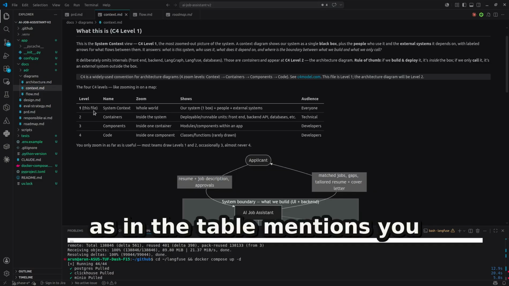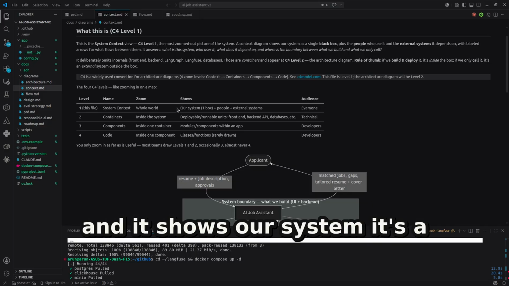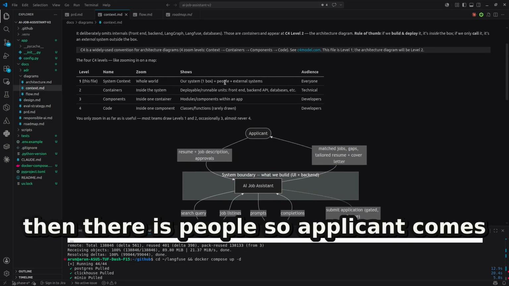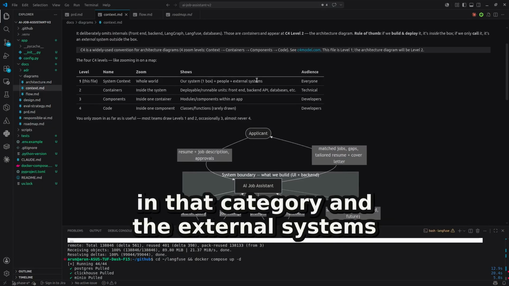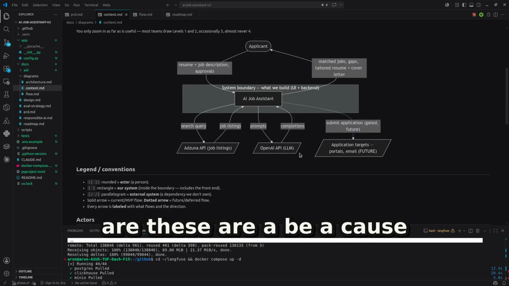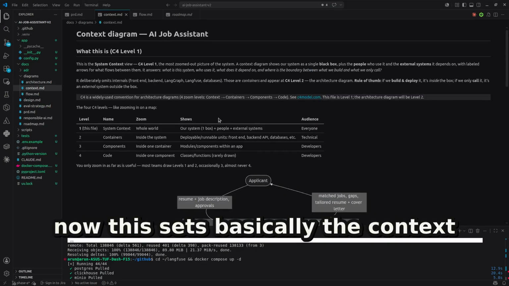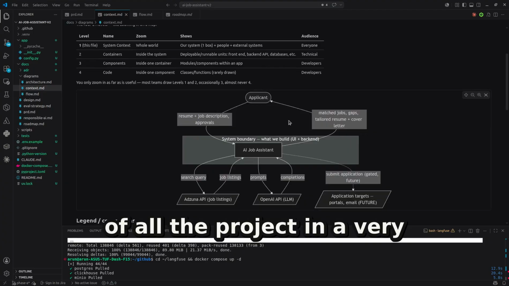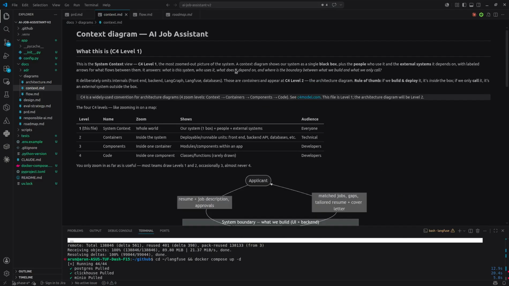As in the table it mentions here, the zoom is at the whole world level, and it shows our system. It's one box here. Then there are people, so the applicant comes in that category, and the external systems are these API calls. Right. Now, this basically sets the context of the project in a very zoomed out manner.